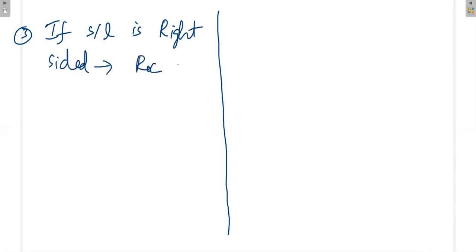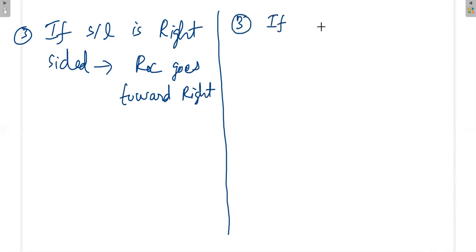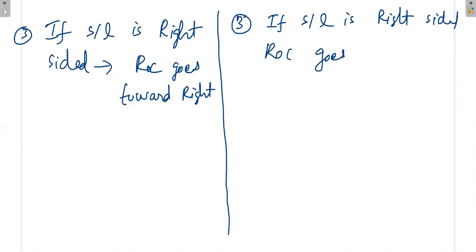Here, if the signal is right-sided, ROC is outside the circle.